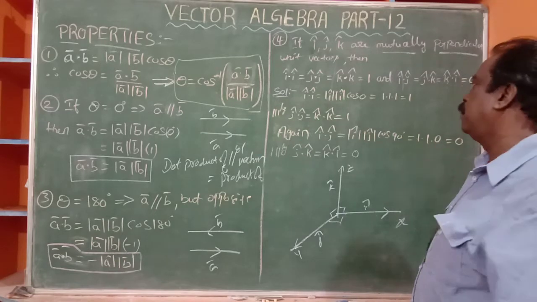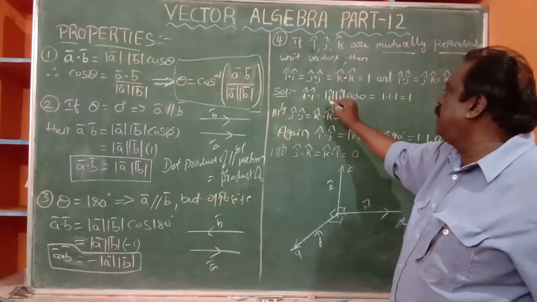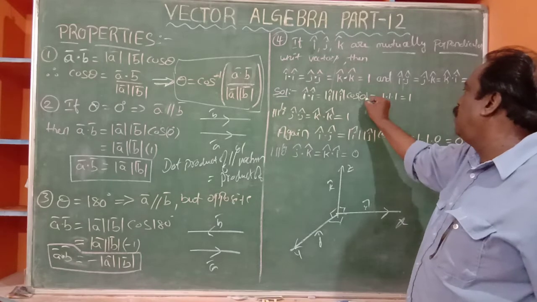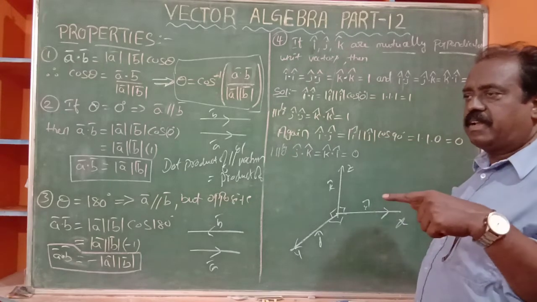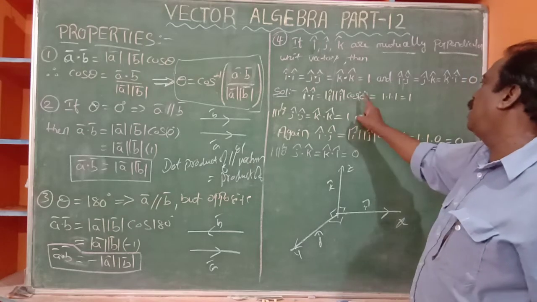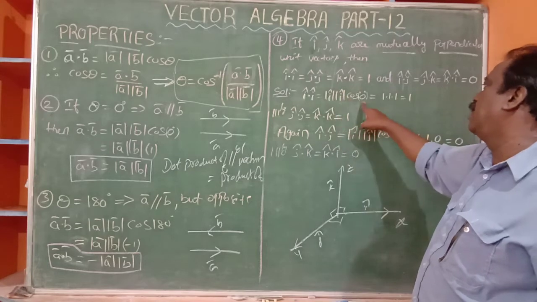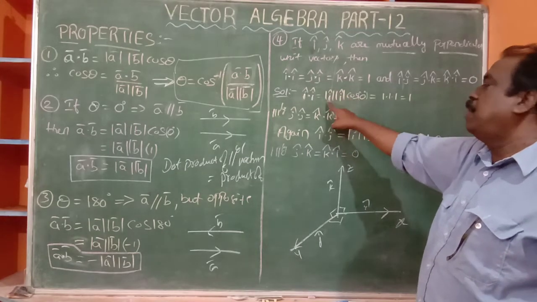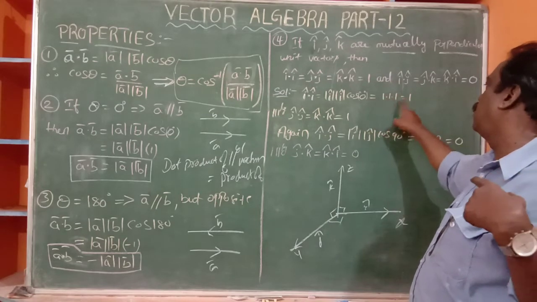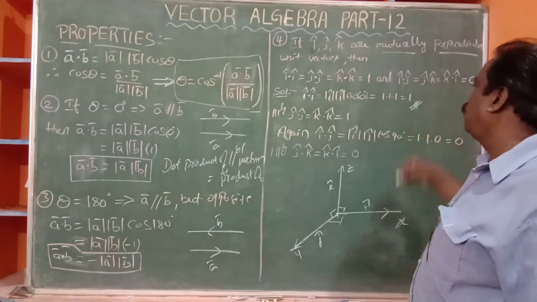How? We will prove it. I dot I means, by definition, modulus of I bar, modulus of I cap, cos 0. Because any vector makes angle 0 with itself. I makes angle with itself 0 only. Cos 0 is 1. Mod I cap means unit vector, 1 unit length. Cos 0 is also 1. So we get 1. So I dot I is 1 only.